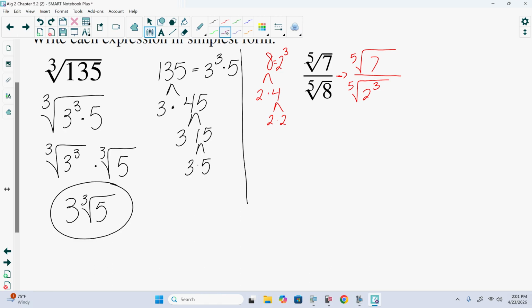How many 2s do we need to simplify with that fifth root? Well, we would need 5 of them total, yes? How many do we currently have? We currently have 3, yes? So how many are we missing? 2. So what we can do is multiply the bottom of this by the fifth root of 2 squared.